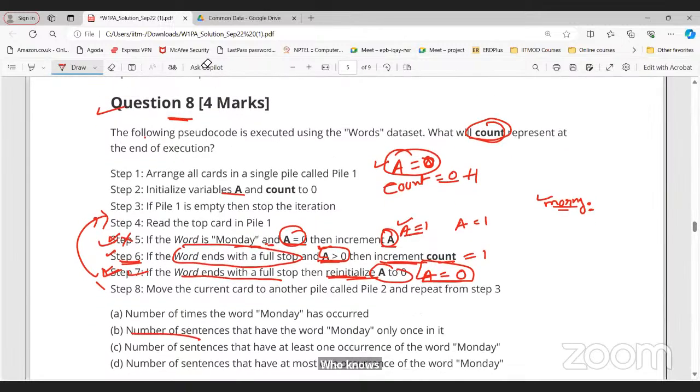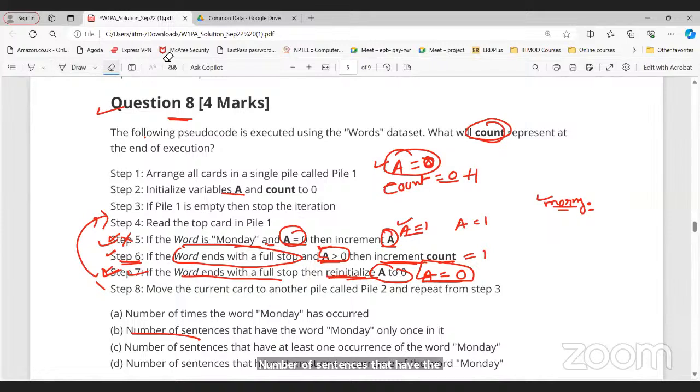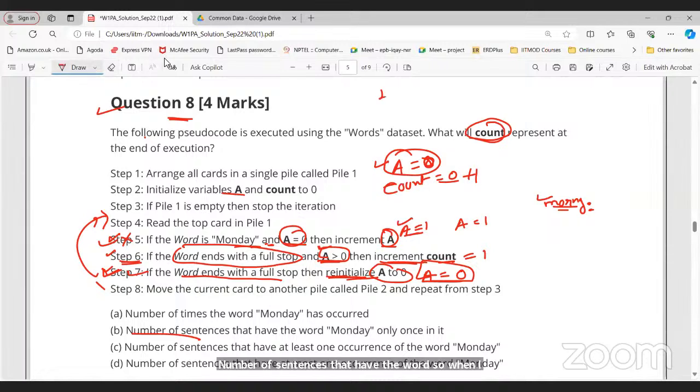Can we say like this? Our first sentence is it was Monday morning, right? So now after going through all the iterations, I think option C is quite correct, sir: the number of sentences that have at least one occurrence.